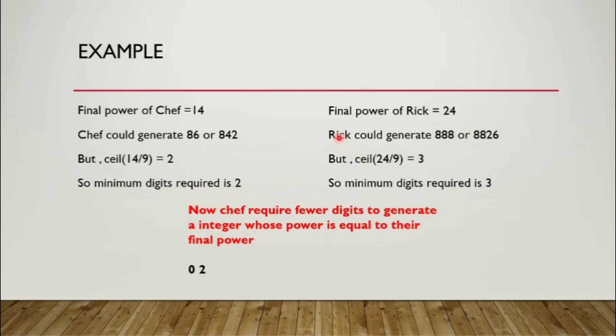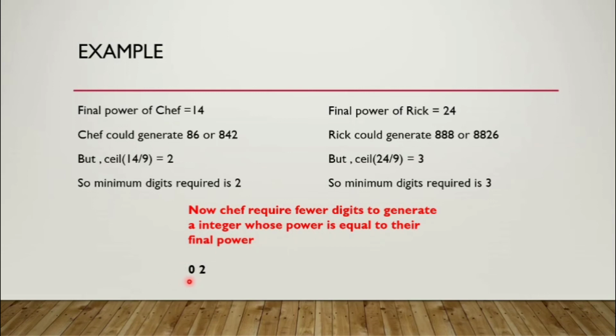Similarly, for Rick, the minimum number of digits required is CEIL of 24 by 9, where 24 is the final power given as the input. So CEIL of 24 divided by 9 is 3. So the minimum number of digits required for Rick to generate an integer with its final power as 24 is 3. With this example we can see that Chef requires 2 digits whereas Rick requires 3. The winner is the person who generated an integer with fewer digits. So Chef requires fewer digits to generate an integer whose power is equal to their final power. So Chef is the winner.